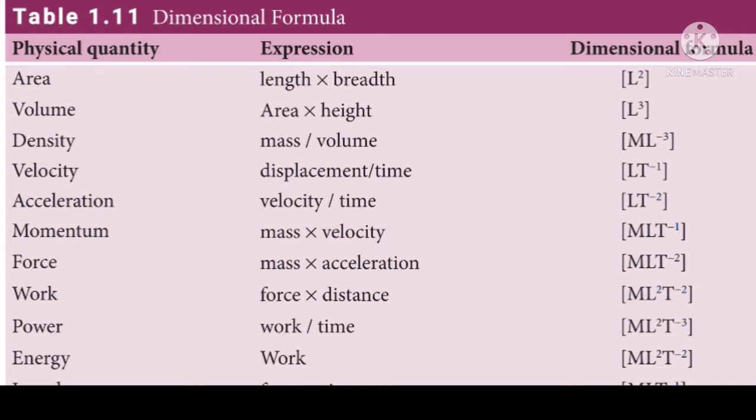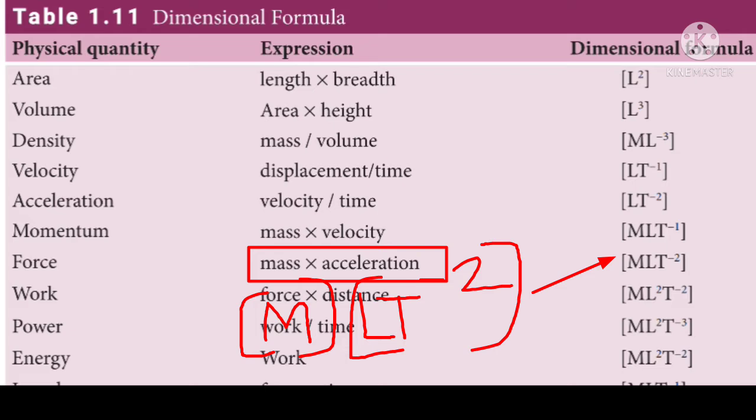Next physical quantity, force. The expression for force is mass into acceleration. The dimension for mass is capital M and the dimension for acceleration is L T power minus 2. Hence M L T power minus 2 within square bracket is said to be the dimensional formula for force.